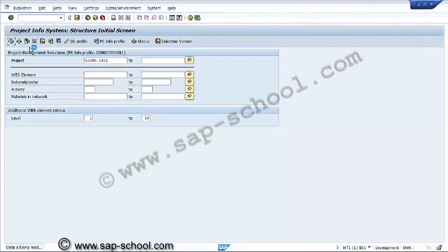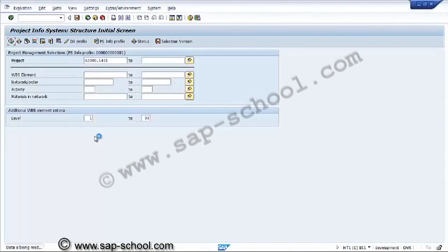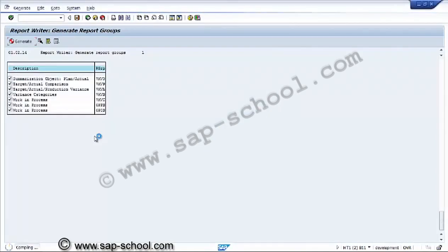If required, we can save some variants also, and we can keep some constraints for these selection fields. Here the compiling and generation of the report is happening.